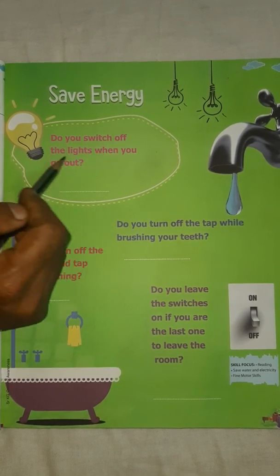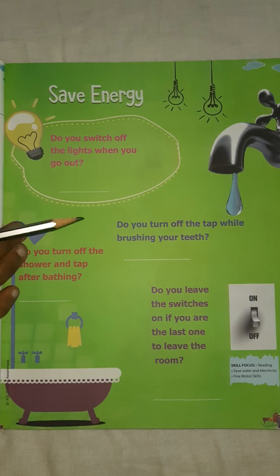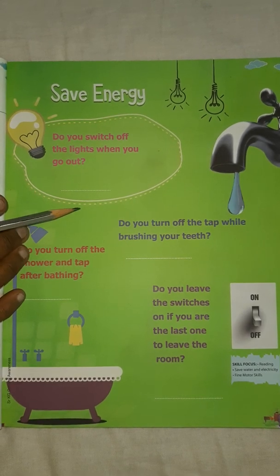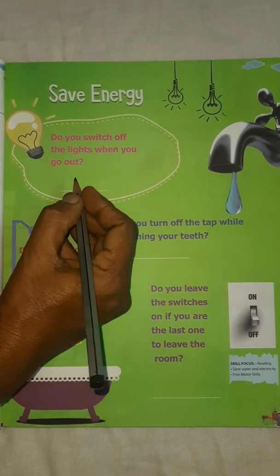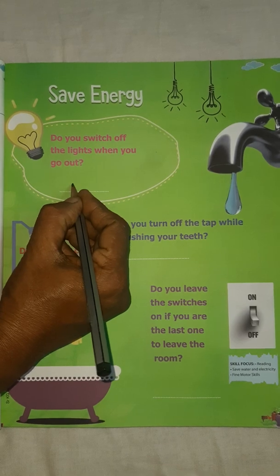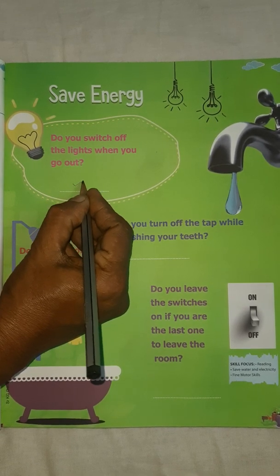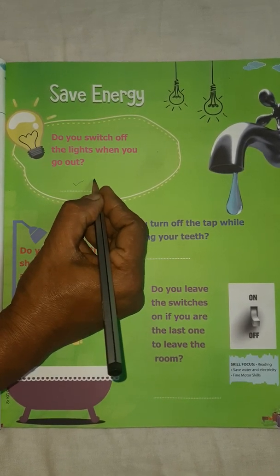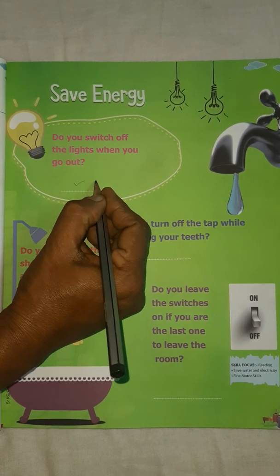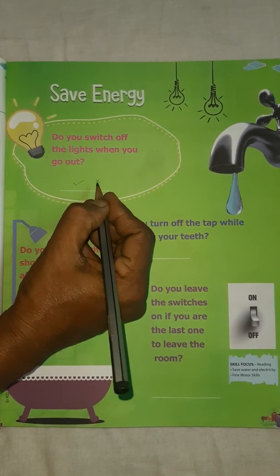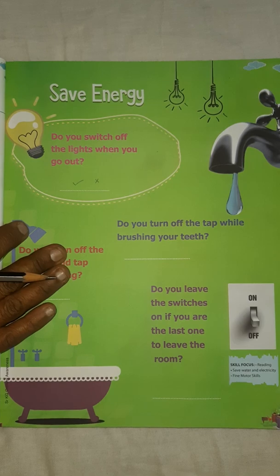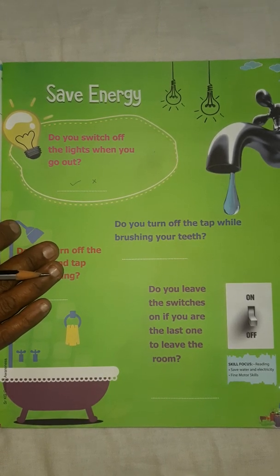Do you switch off the lights when you go out of the house or when you go out of the room? If yes, you tick here. Or if no, you put a cross over here and you learn to switch off the bulb when we go out of the room or the house.